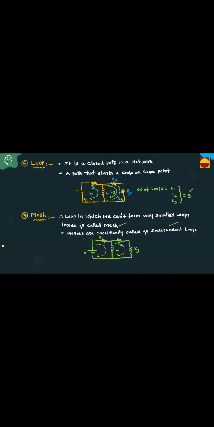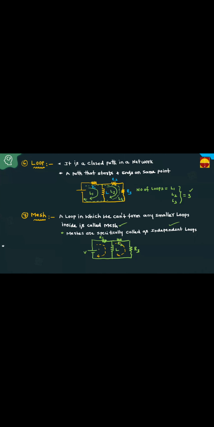L1 loop is the mesh. L2 loop is the mesh. But L3 loop is not a mesh. That is a loop, but it is not a mesh. If you take L3 as the mesh, smaller loops are formed inside. That's why it is not a mesh. A loop in which we can't form any smaller loops. If L3 loop is the mesh, internally L1, L2 smaller loops are there. That's why it is not a mesh. Clear, friends?